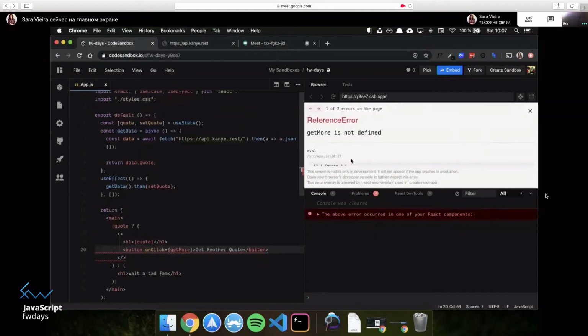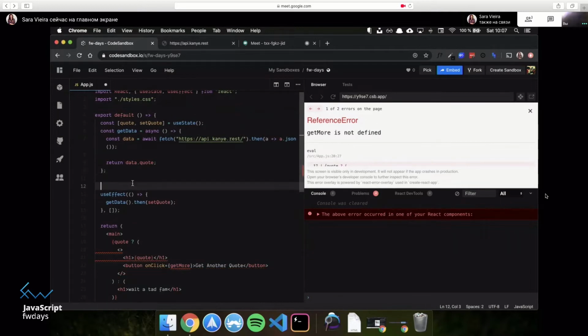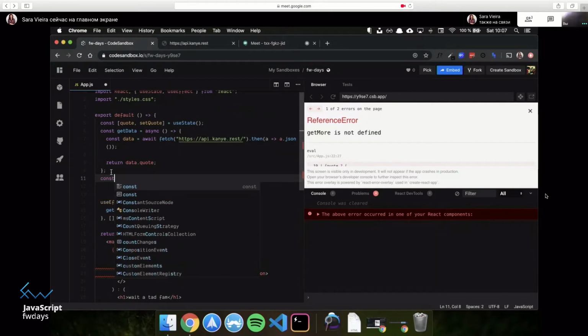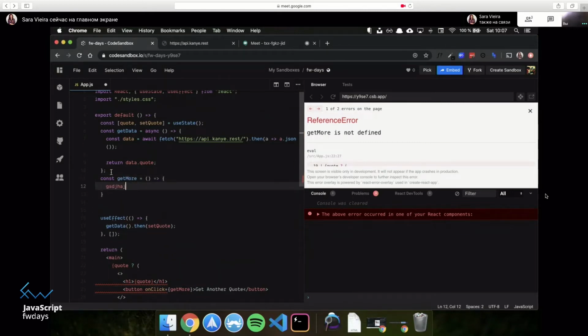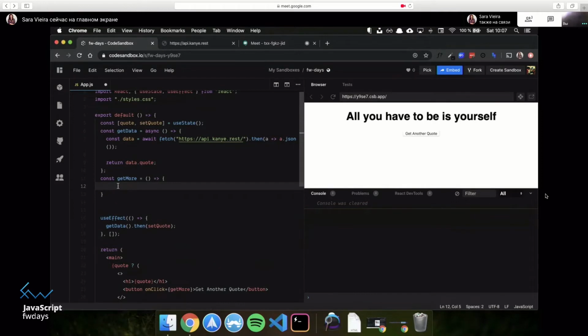Okay, so now get more is not defined, which makes sense because we didn't define it. So we're going to say it's basically the same thing as this use effect. So we're going to say const get more. Okay, so I can explain a lot of my weird typing by the fact that I have two keyboards, but the internet in my studio is not that good.